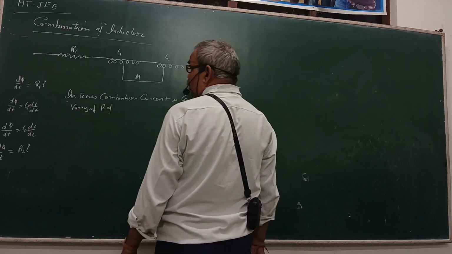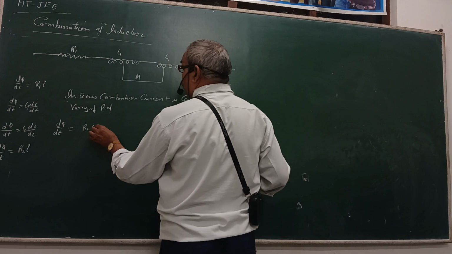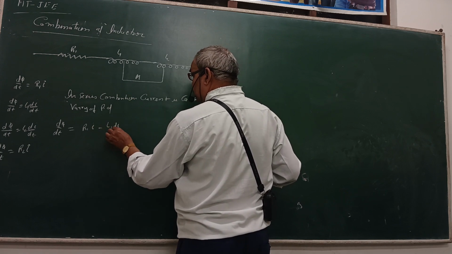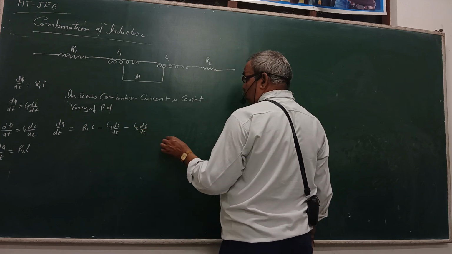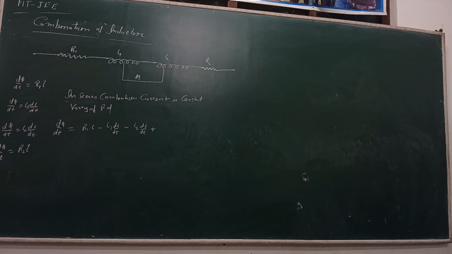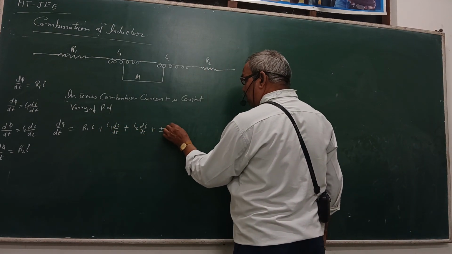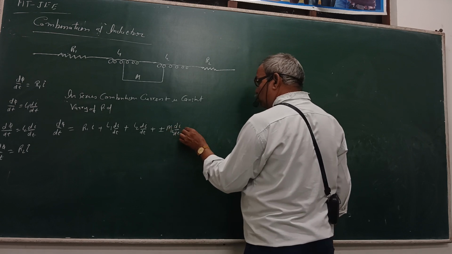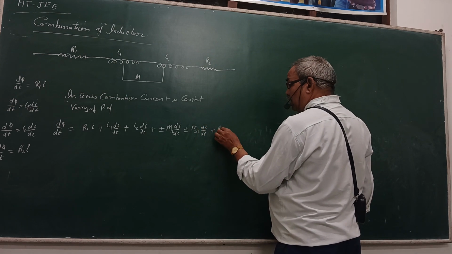The total potential difference is defined as d phi upon dt equal to R1 I minus L1 di upon dt minus L2 di upon dt, and how much mutual induction comes in? The value of mutual induction is M, with L1 and L2. This is the value of M di upon dt, plus or minus M12 di upon dt, plus or minus M21 di upon dt, plus R2 I.